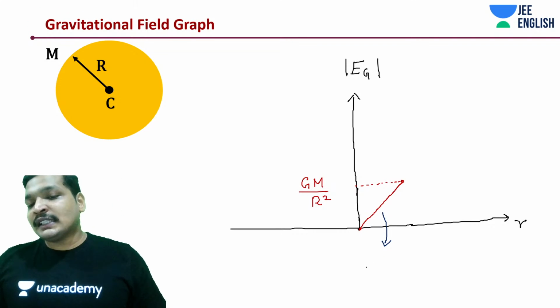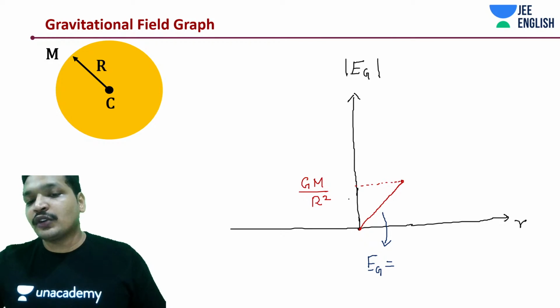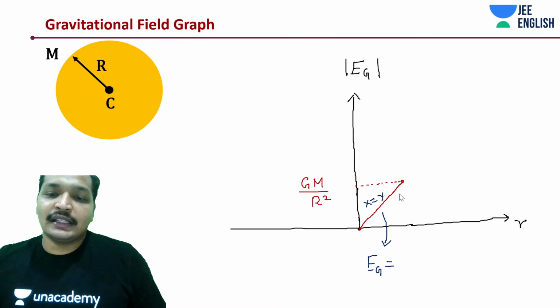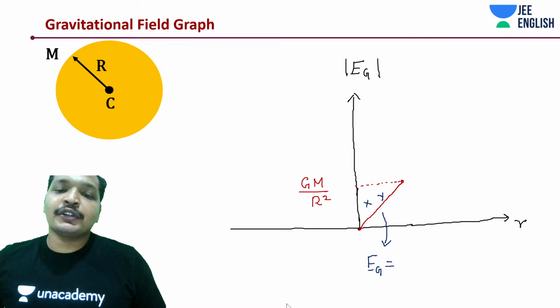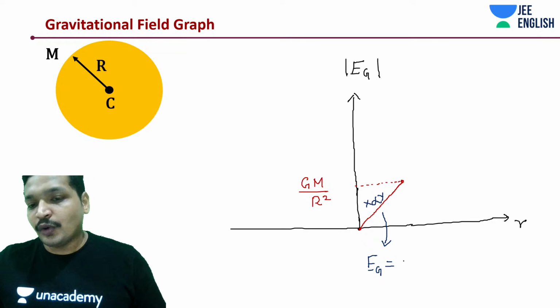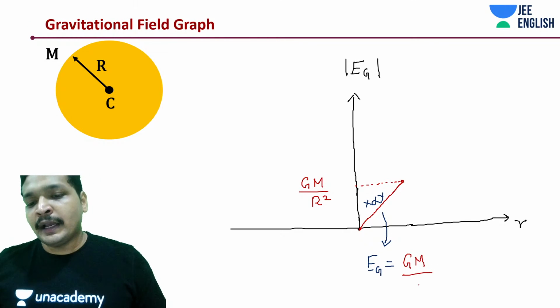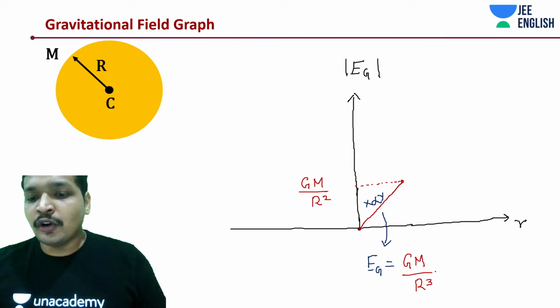And what is the equation over here for the field, students? It's proportional to r. Here it is basically x is equal to some k y. Okay, it's not exactly y, I'm really sorry. Let me write it down this way. EG is G M by capital R cube into small r. Now I think you'll have a better understanding of things.